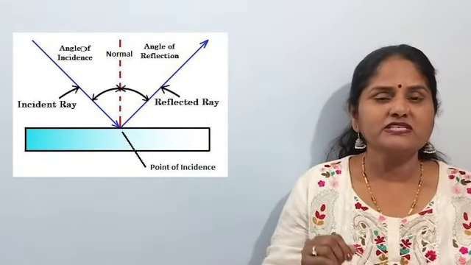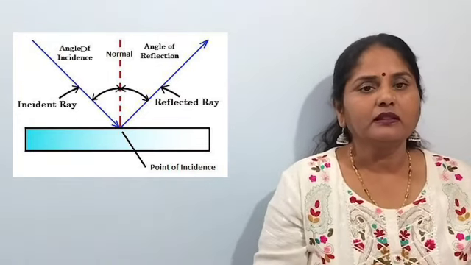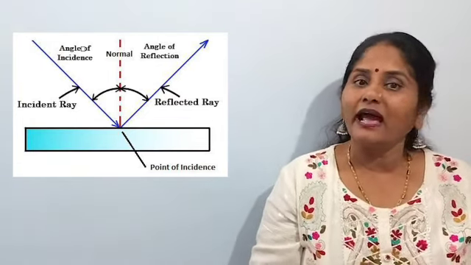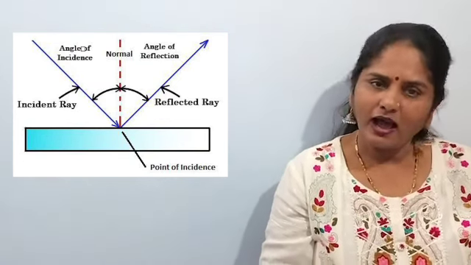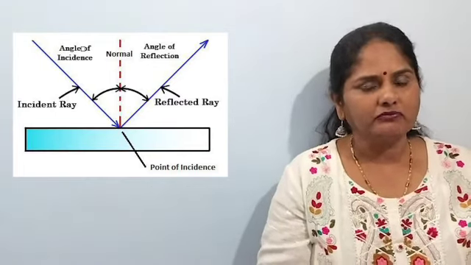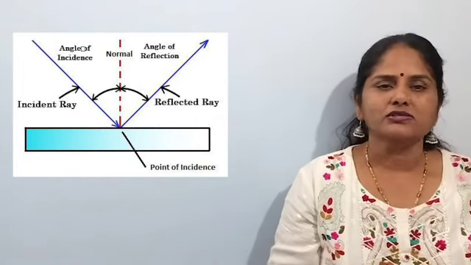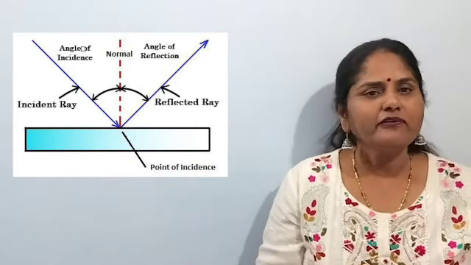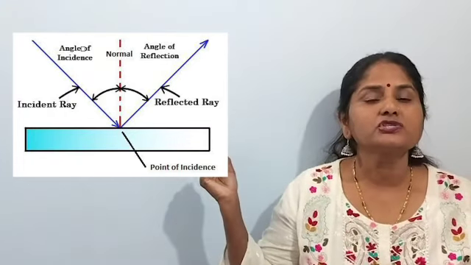The angle between the incident ray and the normal is called the angle of incidence. We denote it by small i. The angle between the normal and the reflected ray is called the angle of reflection, and we represent it by small r.